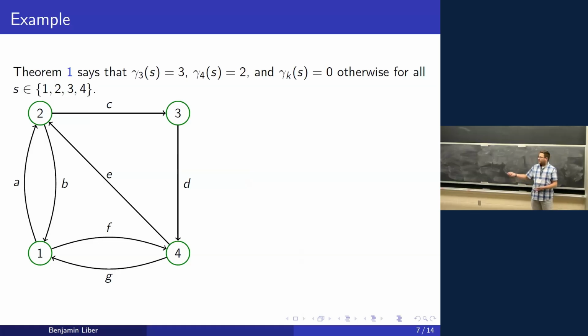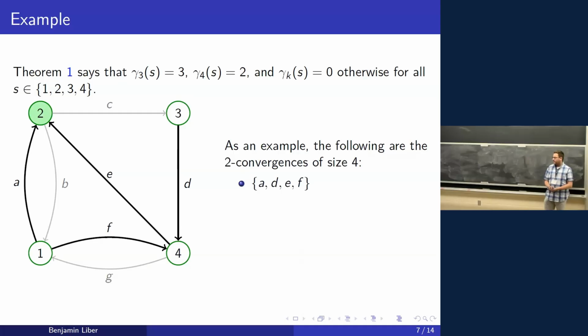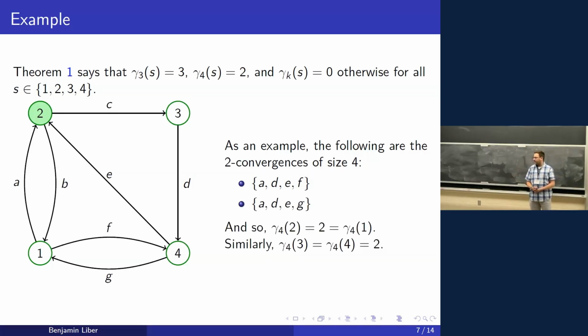So we can check, let's say, the 2 convergences of size 4. We have A, D, E, and F, because 1 could get to 2 through A, or it could go to 4 through F. 3 could use D to get to 4, and 4 could use E to get to 2. Again, it's acyclic. And also A, D, E, and G. That is all of them. So gamma 4 of 2 is the same as gamma 4 of 1, and similar for everything.